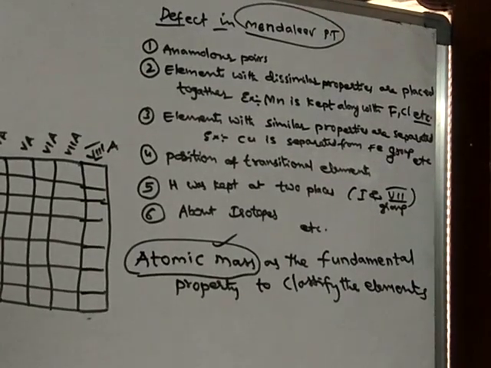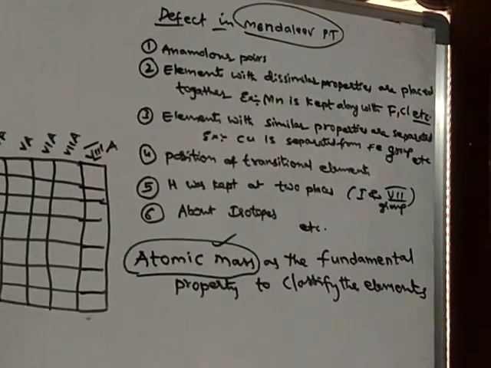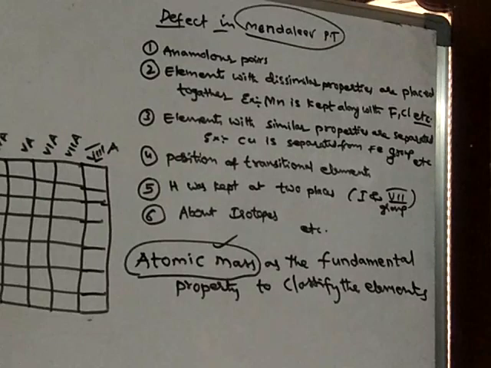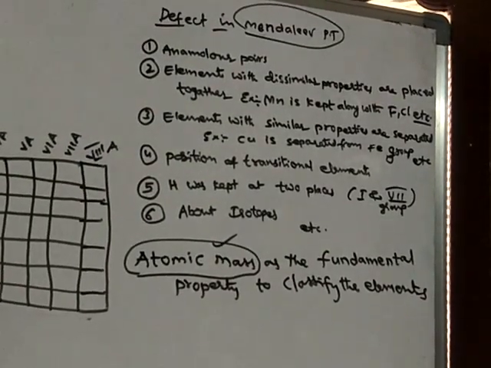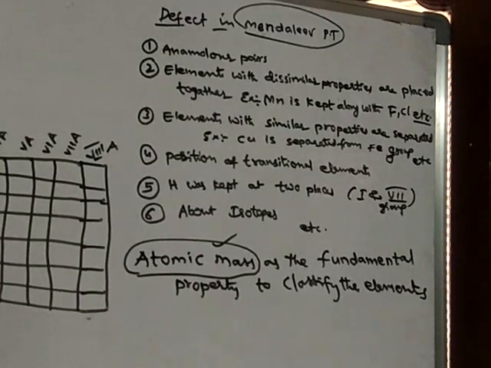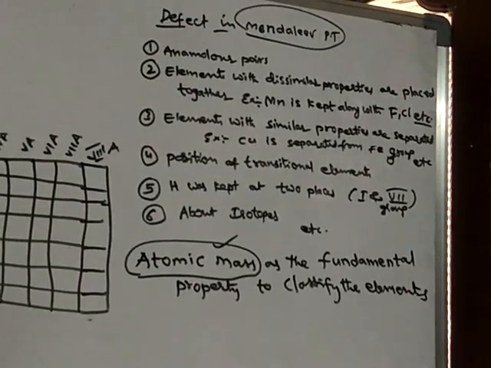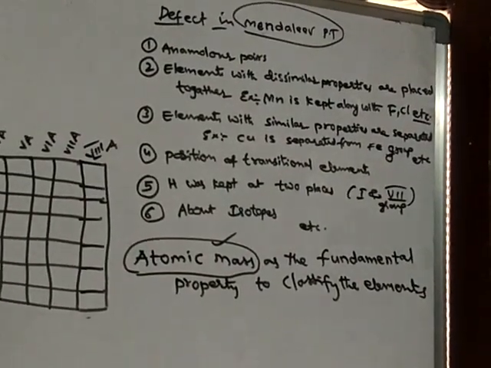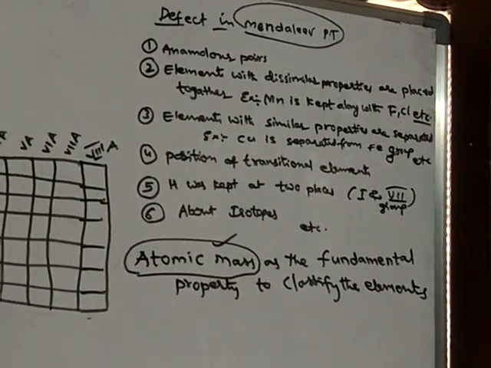So now the scientists were thinking of a new property based on which elements can be classified. They were searching for a new property to classify the elements. The properties known to the scientists were not suitable to classify the elements. Then the scientists thought that we have to find a new property to classify the elements.